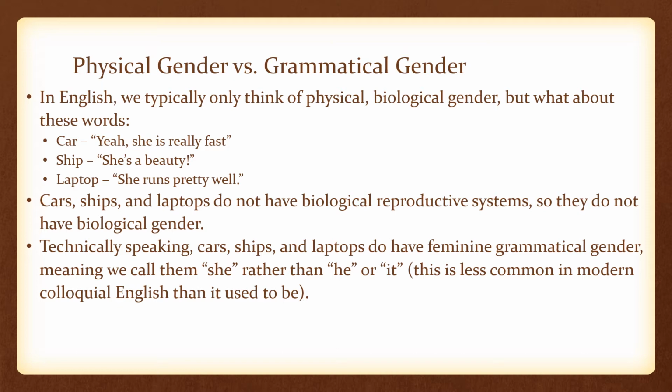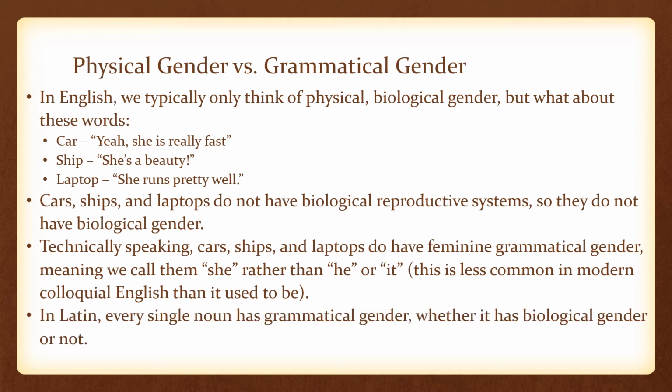Sometimes people will have to stop and think about, oh, is my car a she or a he? And it becomes something of a question. But in slightly older English, like you only have to go 100 years back, there was an official system of certain objects being feminine or masculine. In Latin, every single noun has grammatical gender, whether it has biological gender or not.